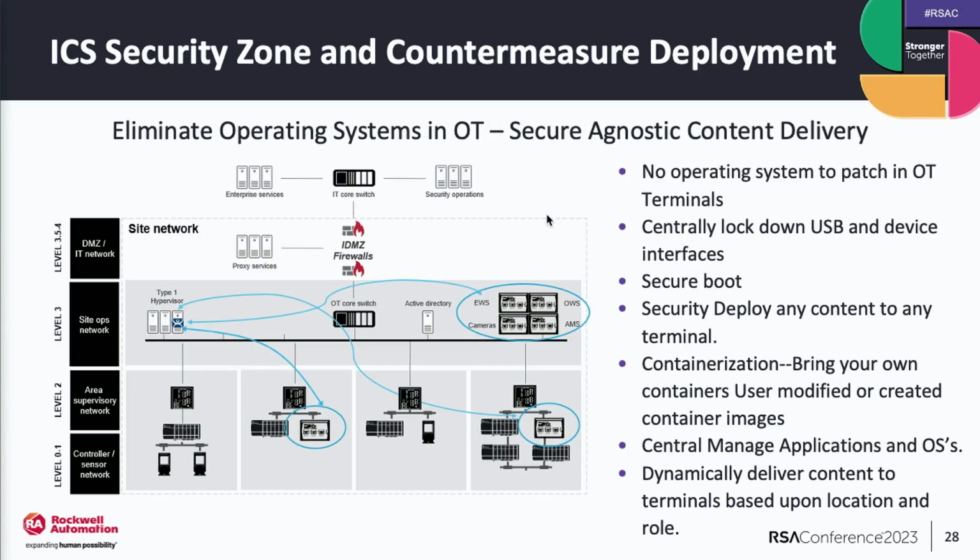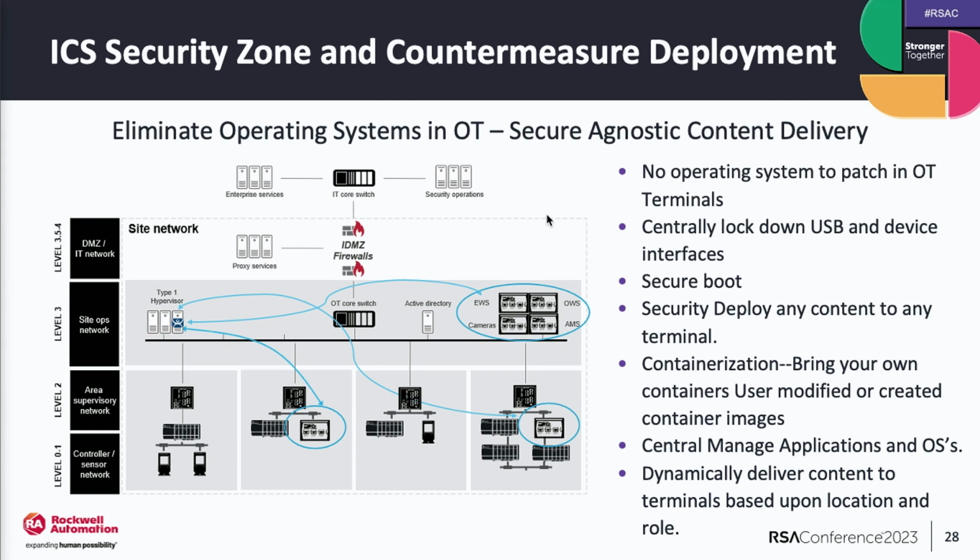And then another way you can secure your systems: a lot of times people come and say, I've got these legacy operator interfaces. Maybe they're running Windows CE or some outdated operating system, and it's very concerning. An easy way to do this, if you have the opportunity, is to go to thin clients, so you're not putting those legacy operating systems in your plant.